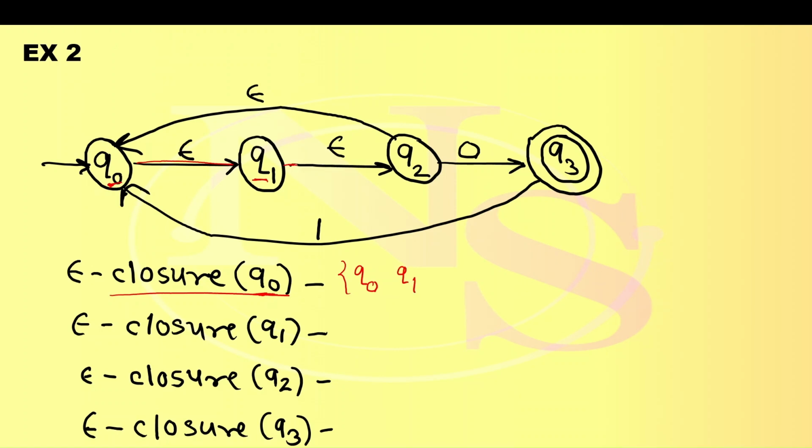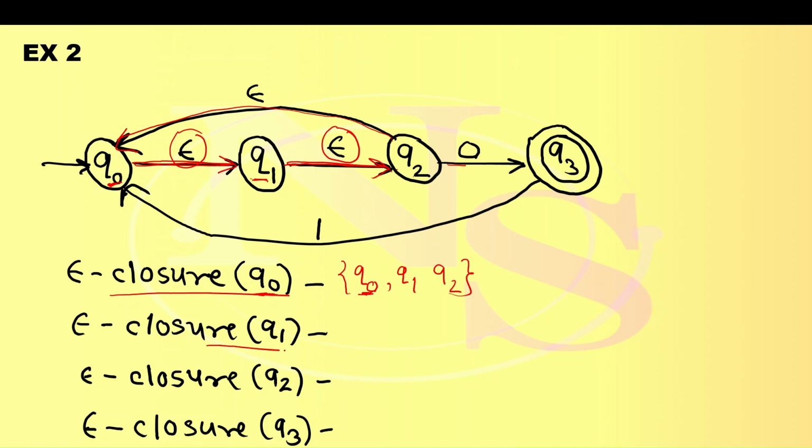Then from Q1 there is again an epsilon transition; it can go to Q2, so add Q2. From Q2, any other epsilon transition? Yes, it is going to Q0 itself, which is already present. So epsilon closure of Q0 is Q0, Q1, Q2.